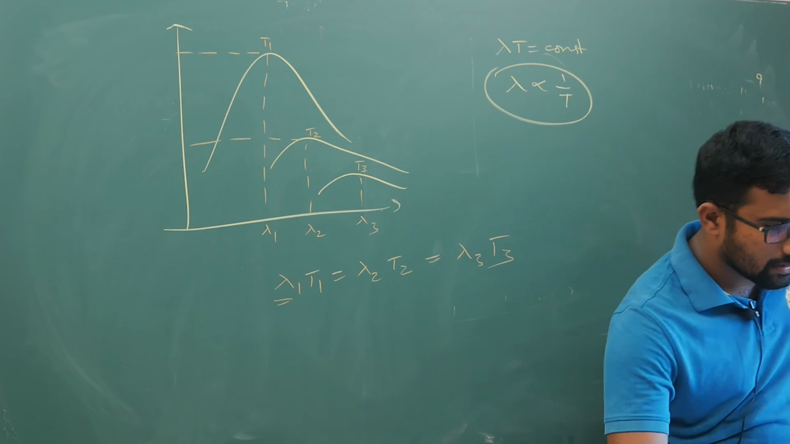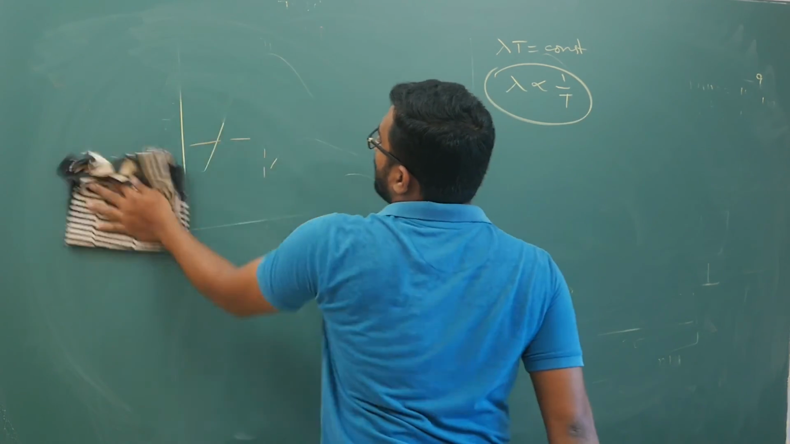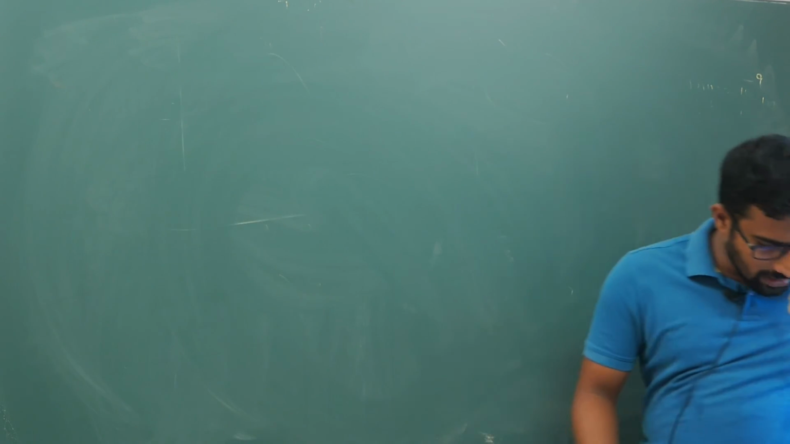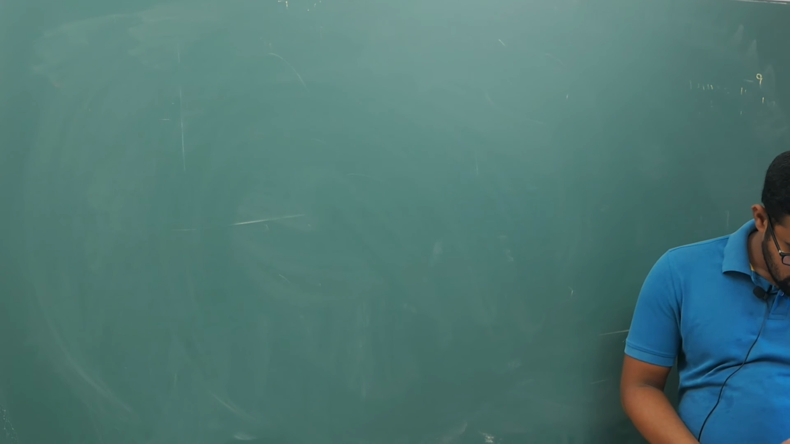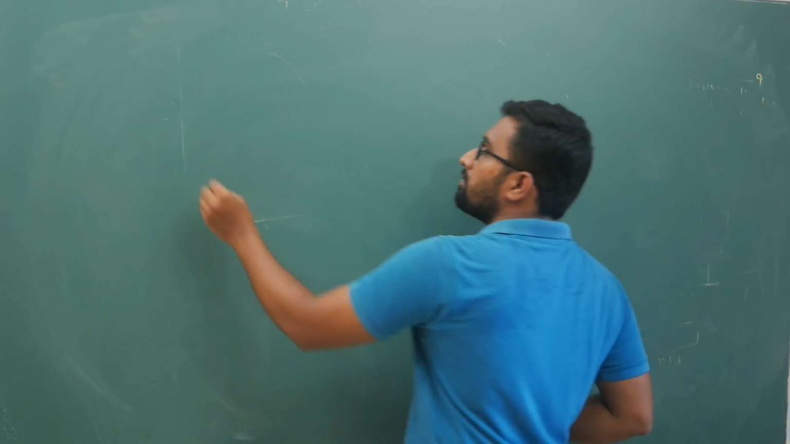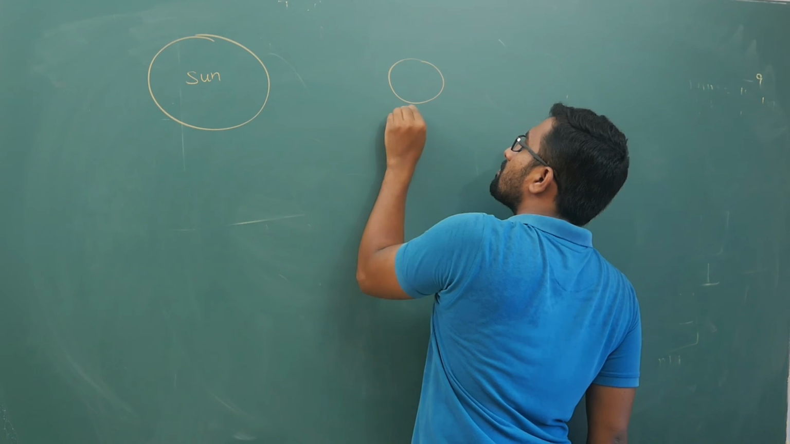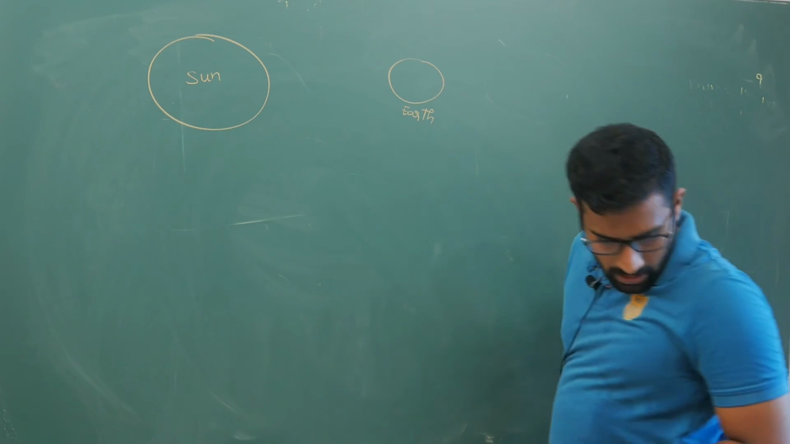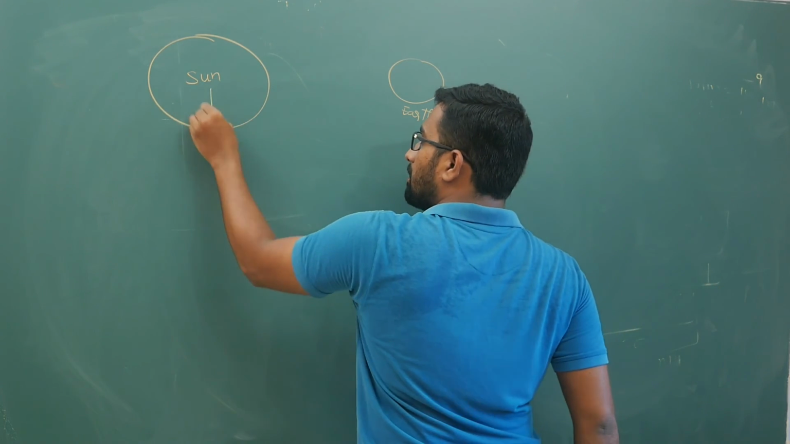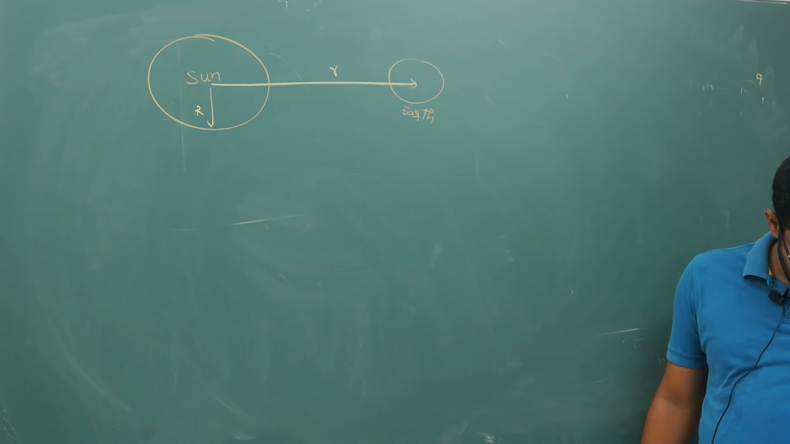Okay, right. Now your next thing is we are supposed to calculate the temperature of the sun. Before that let me write the values. Let us say you have the sun here and you have the earth here. Let us say the distance is capital R for the sun's radius, and the smaller r is the distance to the earth.